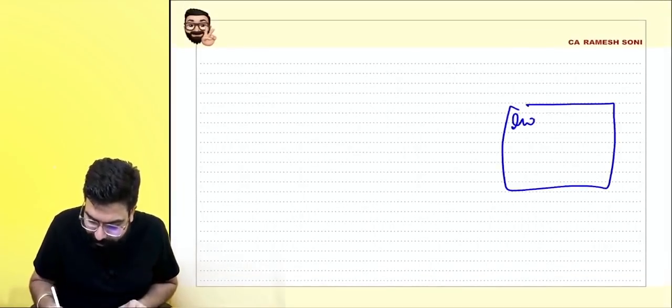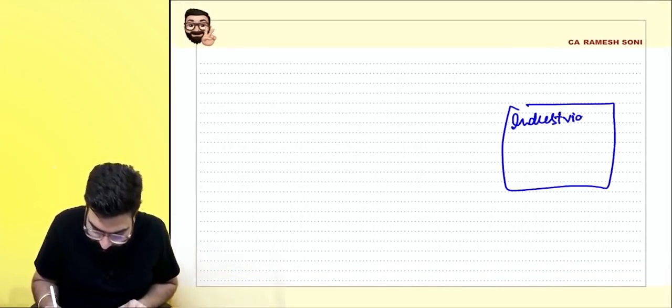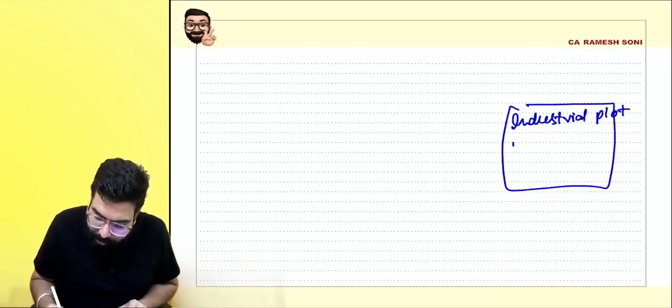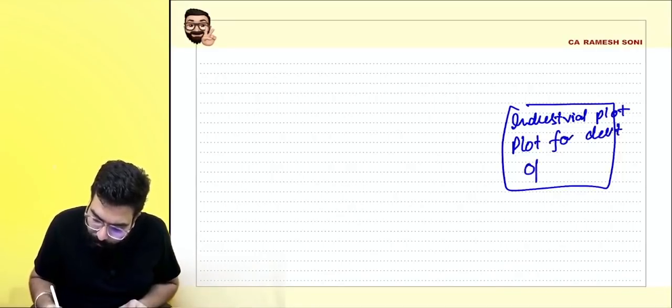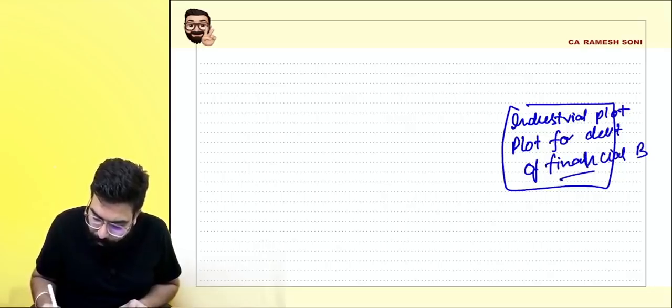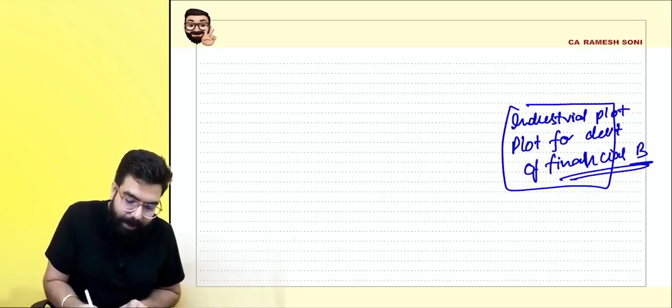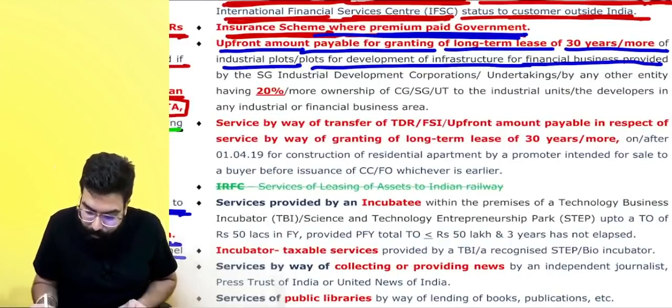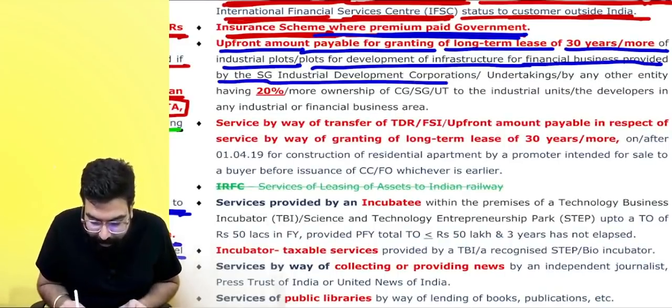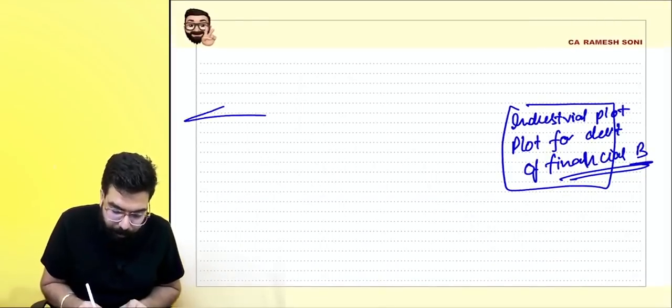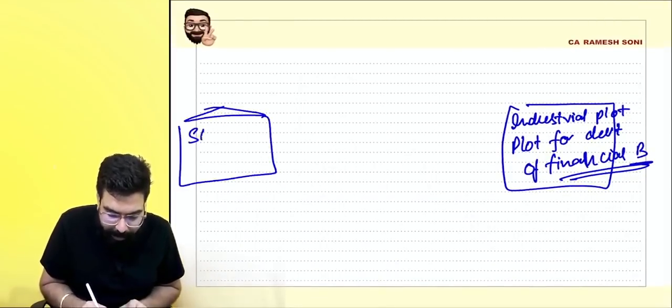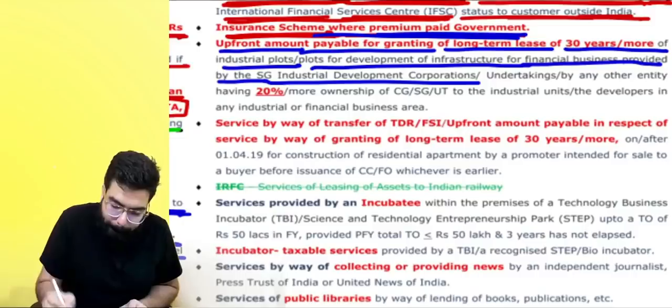It is an industrial plot for development of industry, or it's a plot for development of financial business. Okay, sir. Who has given it? Then they are going ahead and telling, if provided by state government industrial development corporation. This is provided by whom? State government industrial development corporation. Okay?